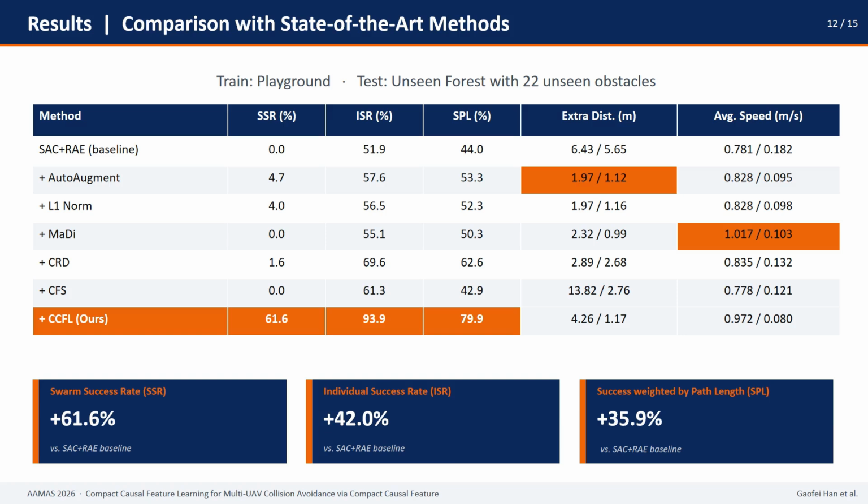These are our main results on the unseen forest with 22 unseen obstacles. The baseline SAC + RAY achieves 0 swarm success rate. Some UVs get through, but the swarm never arrives together safely. We compared with 5 methods covering augmentation, regularization, attention, causal disentanglement, and causal feature selection. Each provides only marginal improvement on swarm success. Our CCFL achieves significant improvements in SSR, ISR, and SPL, demonstrating better generalization.